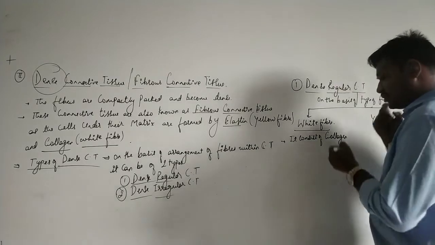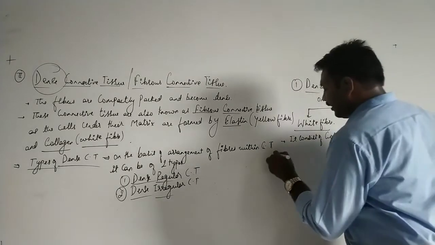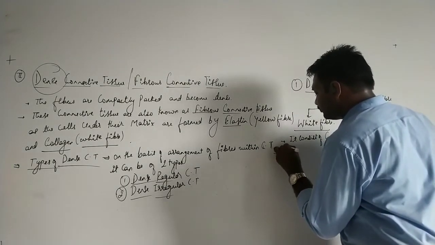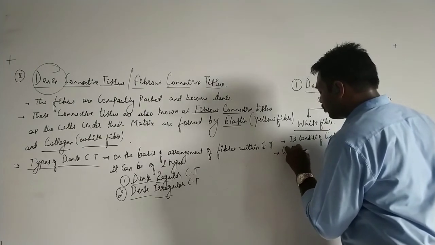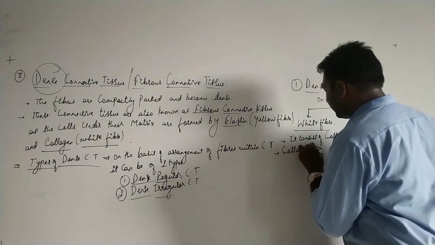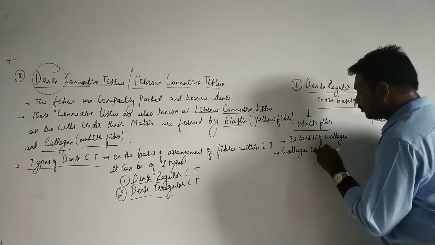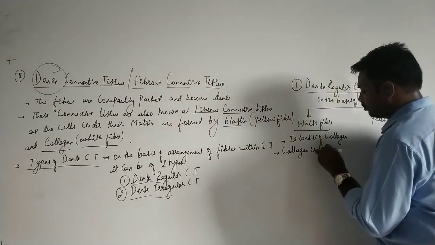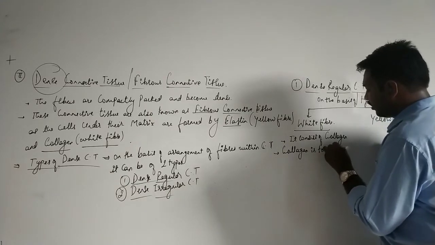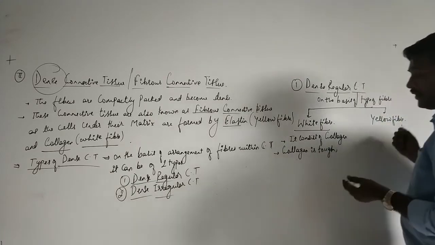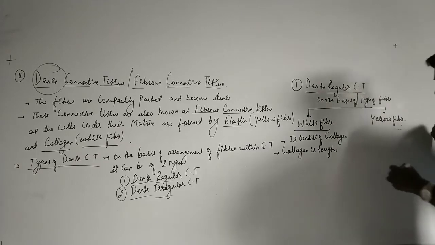Here the white fiber consists of collagen, and collagen is tough, and it provides strength.